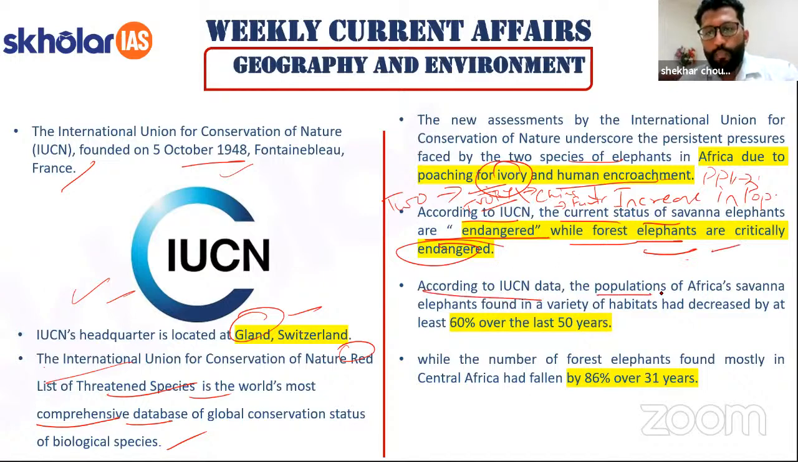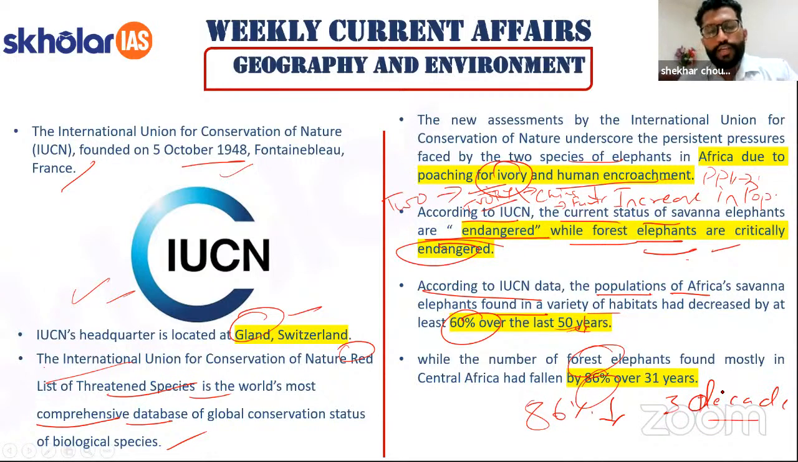According to IUCN data, the population of the African savanna elephant, found in a variety of habitats, has decreased by 60% over the last 50 years. So almost half the population has decreased in the last 50 years. For the forest elephant, it has been even more rapid, that is an 86% decrease in the last 3 decades. So there is a huge decrease in the number, and that's why they found their place in critically endangered. And savanna African elephants are in the endangered category.